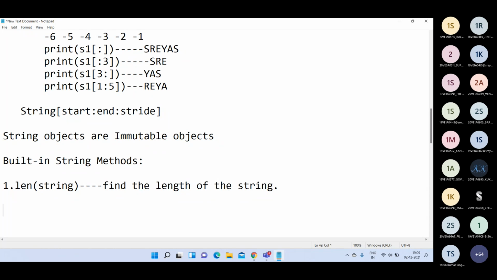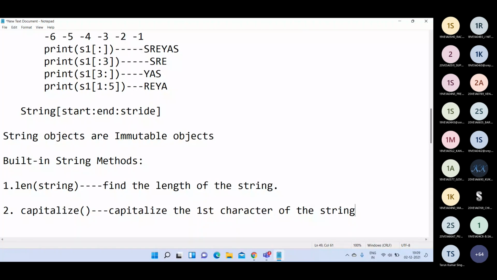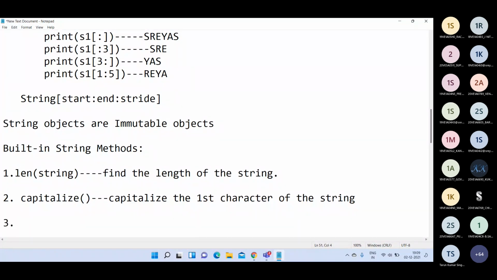Then the second one is, first I will tell you all the things, then we will see the examples in the editor. Okay, the next method is capitalize. This method's purpose is to capitalize the first character of the string. Whatever string you are using, if you want to capitalize the first character in that string, then you have to use this capitalize function. Okay.